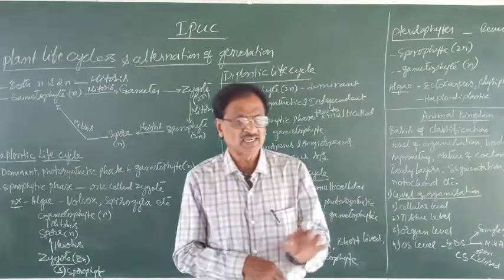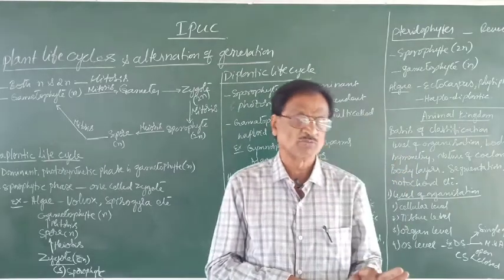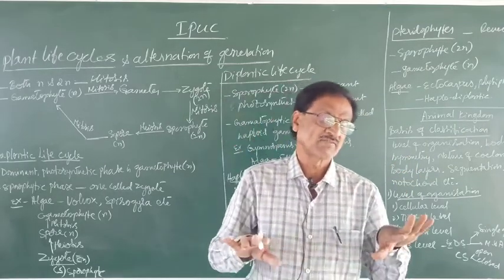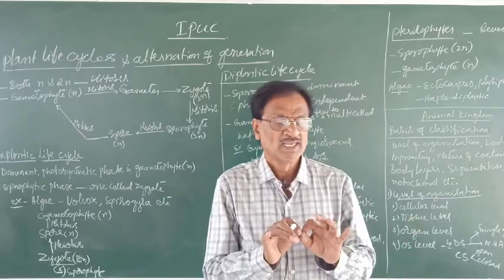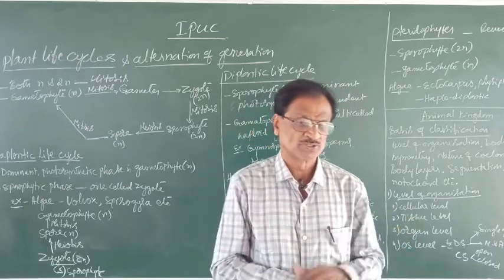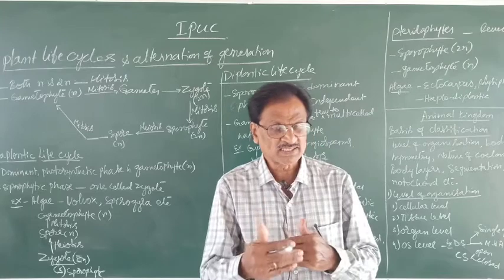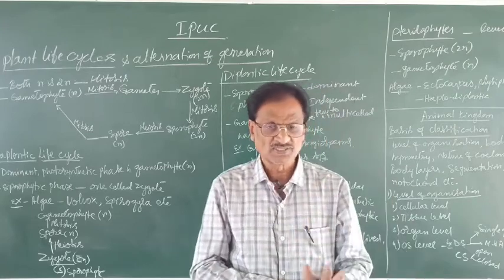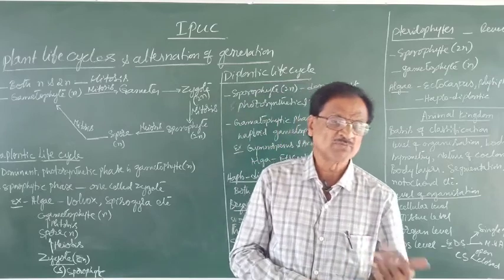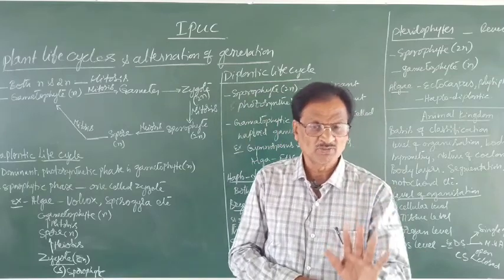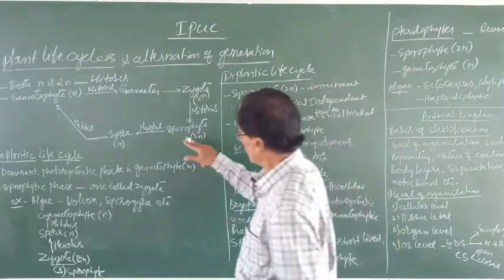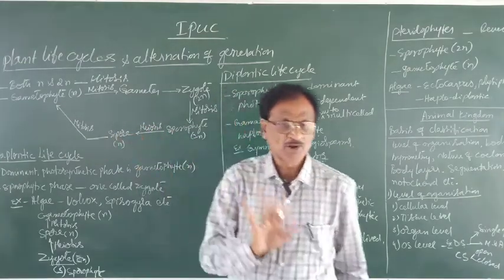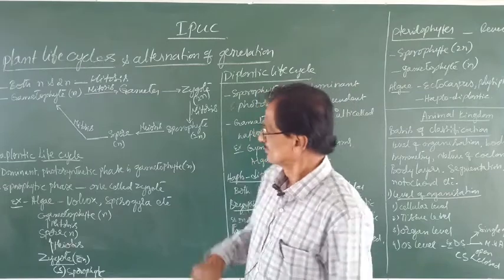Suppose the parental cell contains 16 chromosomes, the resultant daughter cells will get only 8 chromosomes, because meiosis is a reductional division. As a result, the diploid cell becomes what? A haploid one.